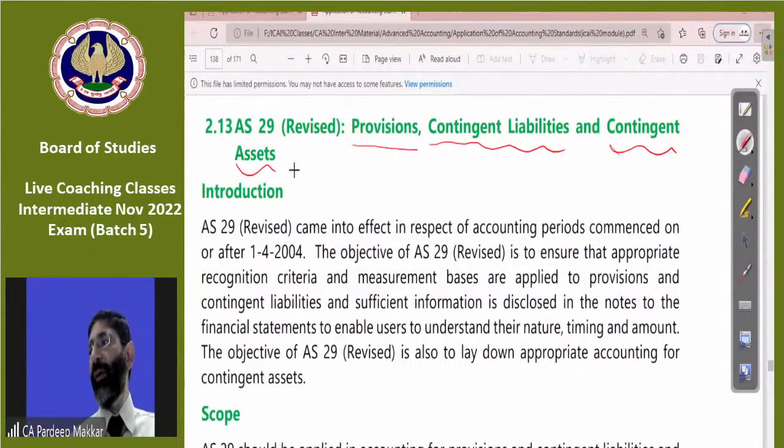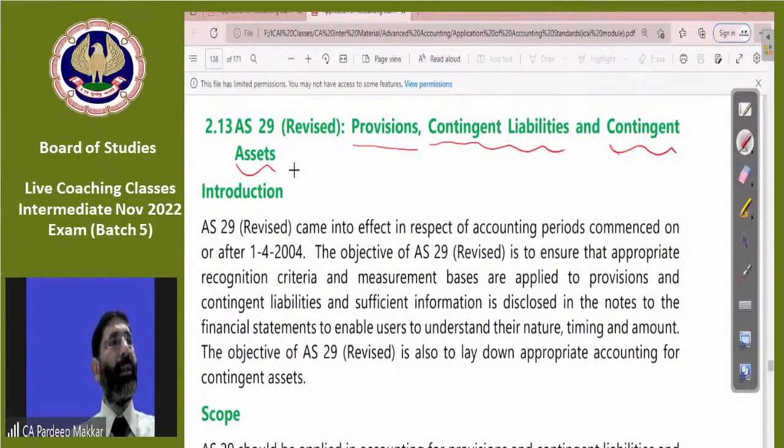In AS 4 or 5 you studied provisions, contingent liabilities and contingent assets. Remember or not? Don't remember. AS 4 relates to provisions, contingent liabilities and assets, or AS 5. Let me give you a hint. AS 4.